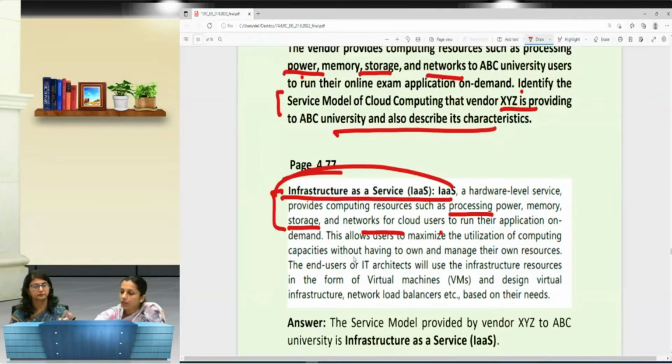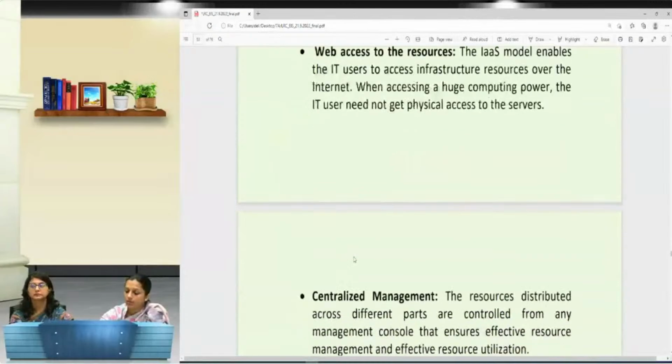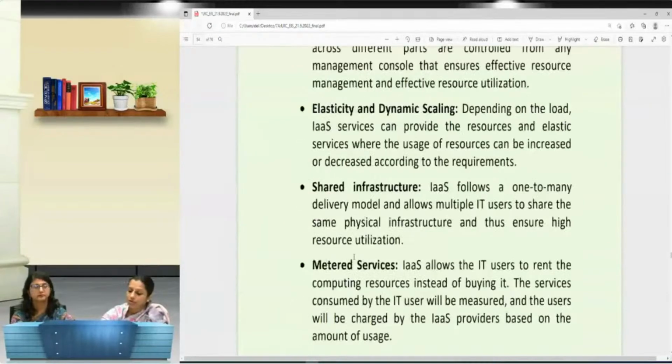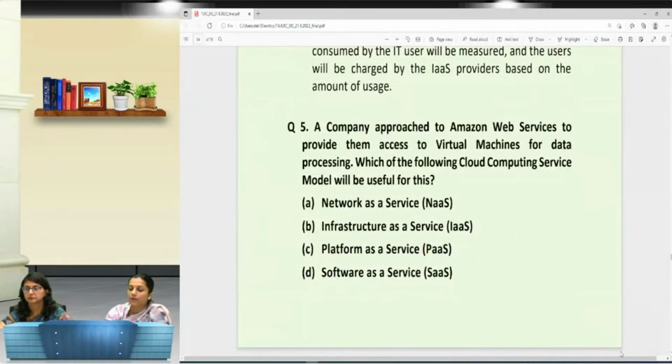Then we can write all the characteristics over here: web resources, centralized management, elasticity, shared, and various infrastructure services. On the basis of that, we have the MCQ.